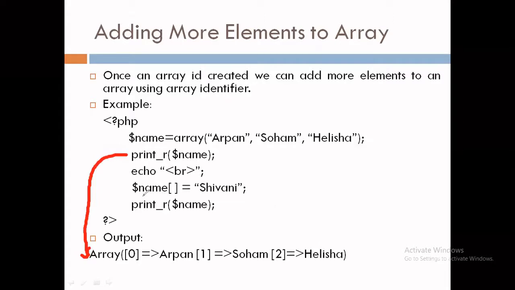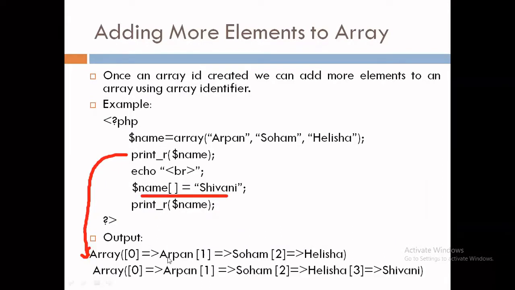After that, we have added the fourth element, Shivani. So we can do it. So the output of the statement print_r $name will be like this: array 0 Arpan, 1 Soham, 2 Elisha, and 3 Shivani. So this is the output of this statement. So in this way, we can add more elements whenever required in an existing array.